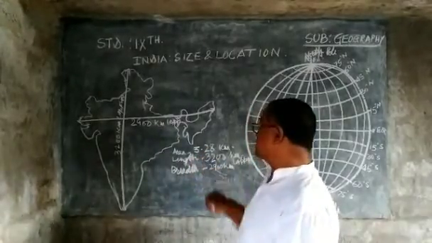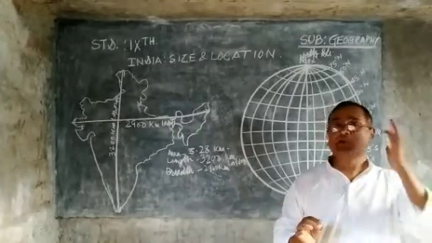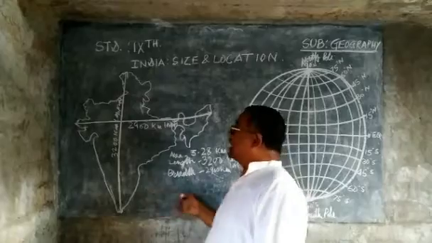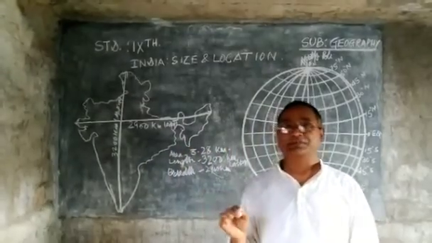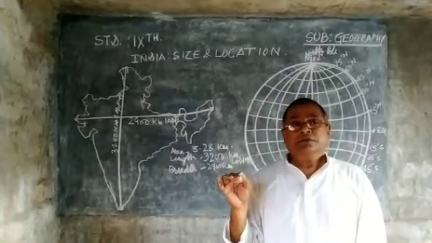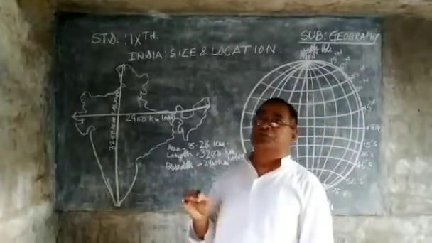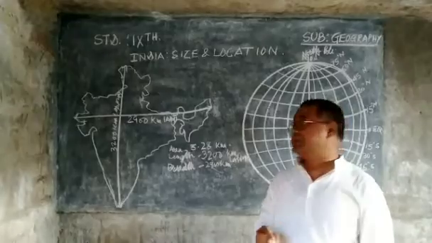The area of this country is 3.28 million square kilometers. These are included in the information of the size of this country. This is not finished. For the size of this country, we should also take the land boundary of this country.